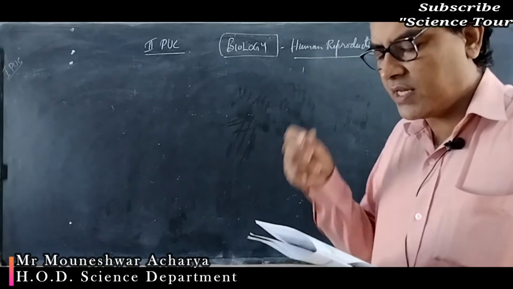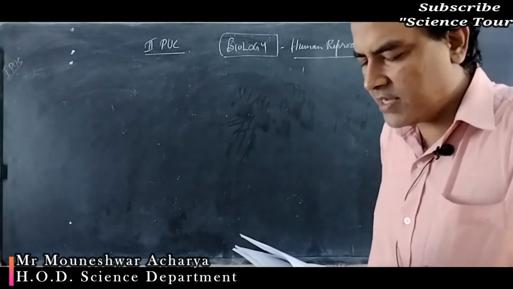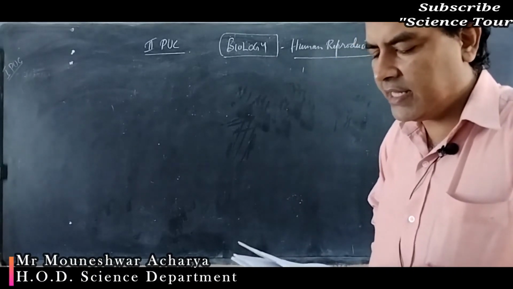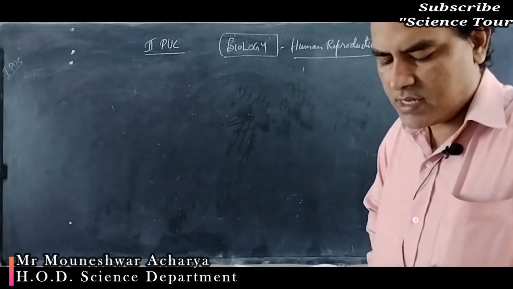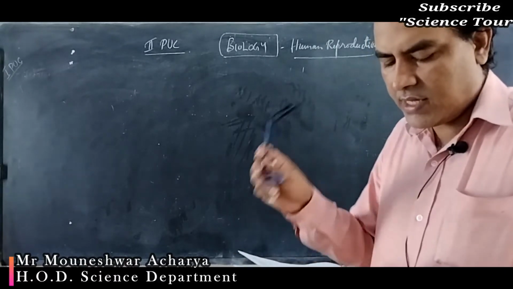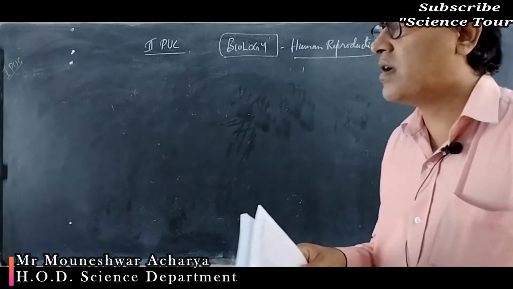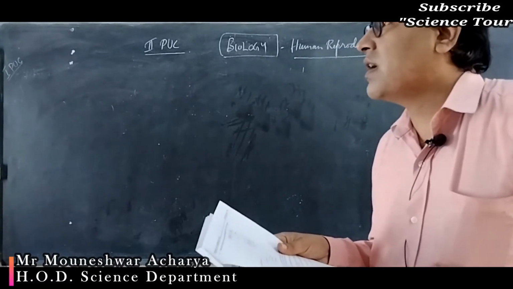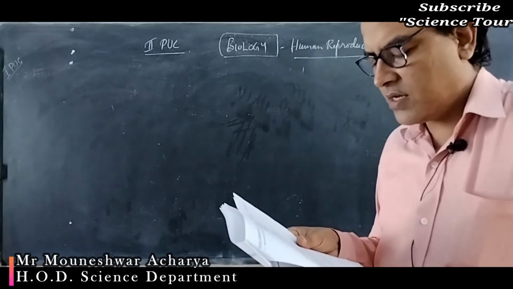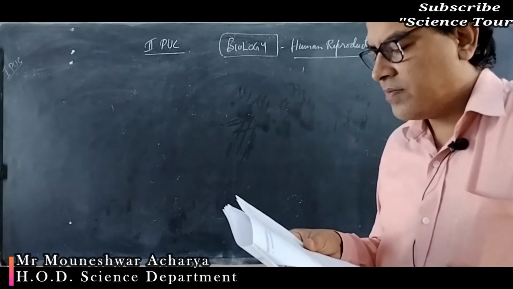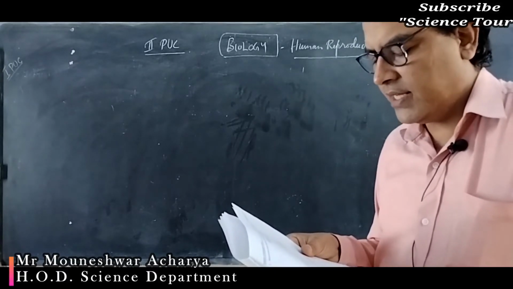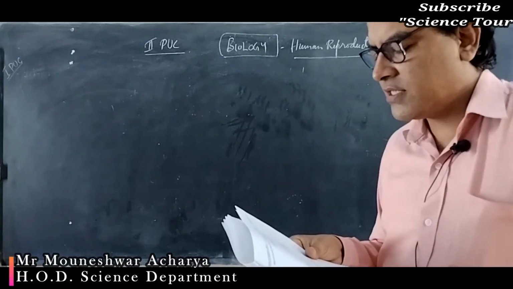Study the flow chart given below. Name the hormones labeled as A, B, C and D at each stage. So here A is gonadotrophic releasing hormone which is secreted from the hypothalamus region of the brain. Then comes the pituitary which secretes LH and FSH.